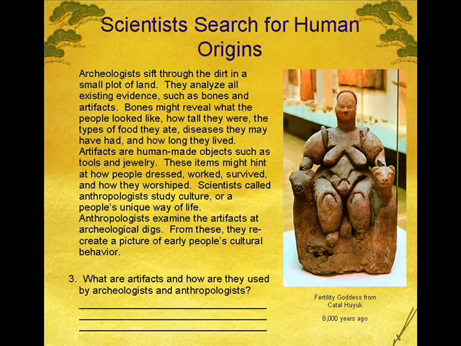Archaeologists sift through the dirt in a small plot of land. They analyze all existing evidence, such as bones and artifacts. Bones might reveal what the people looked like, how tall they were, the types of food they ate, diseases they may have had, and how long they lived. Artifacts are human-made objects, such as tools and jewelry. These items might hint at how people dressed, worked, and survived, and how they worshipped.